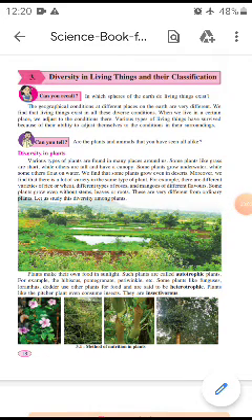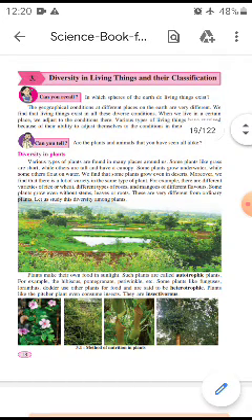Hello students. Today we learn 6th standard general science. In lesson number 3, on page number 18, diversity in living things and their classification.